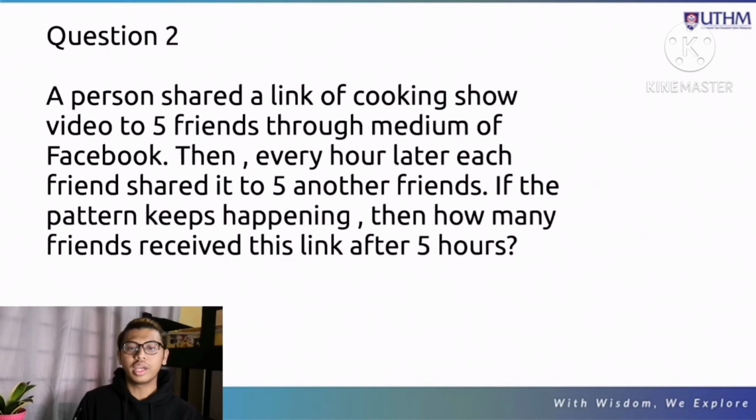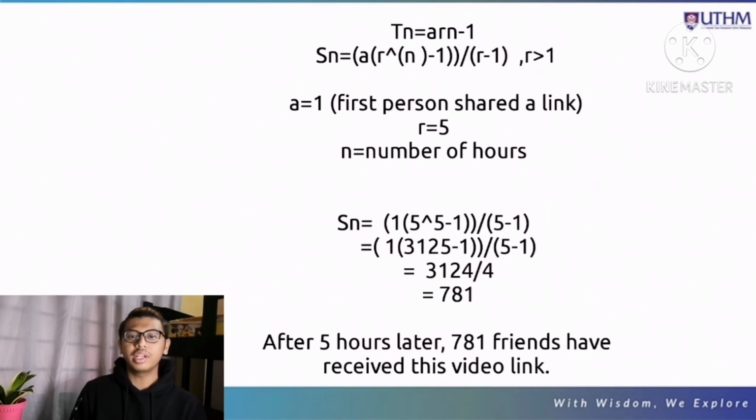We're going to move on to question 2. The result of question 2, also answered by our team members, is that after 5 hours, 781 friends have received the video link. Now the discussion of this answer: in algebra, a geometric progression, also known as a geometric sequence, is a sequence of non-zero numbers where each term after the first is found by multiplying the previous one by a fixed non-zero number called the common ratio, symbolized as r.